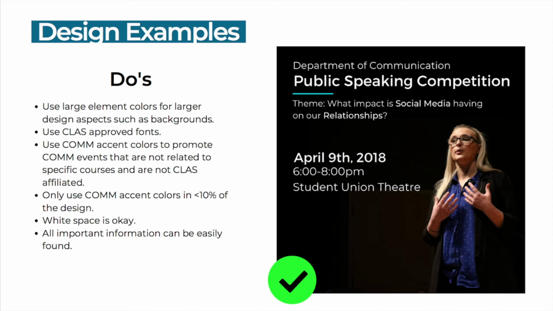The large element color that was used was the CLAS black. An accent color was used rather than a sequence color because this post is promoting an event that isn't specifically related to a sequence.